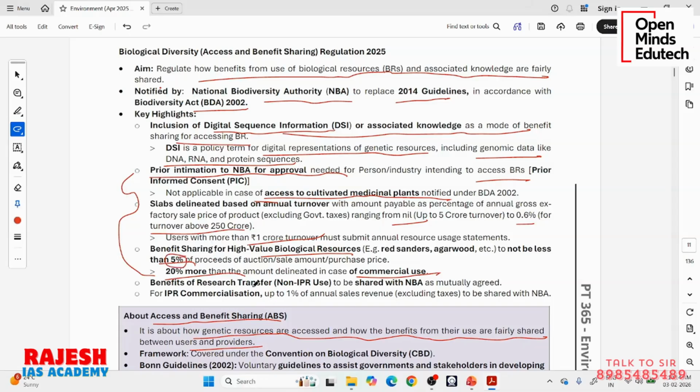Let's say 5%. But when it is for a commercial purpose, a foreign company, an MNC has come, for them it is 20%. So it is just talking about the specific revenue share. Okay, this section is not important. You can just pause the video and give it a glance.